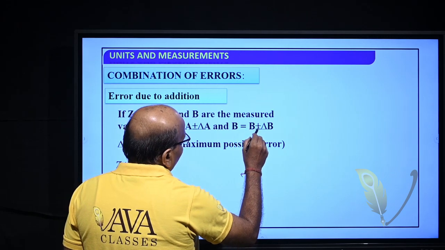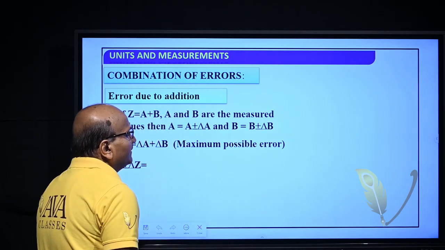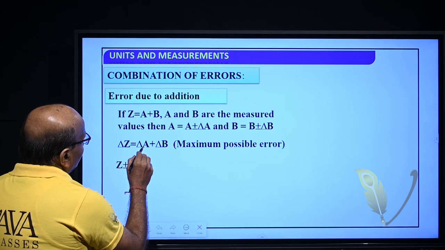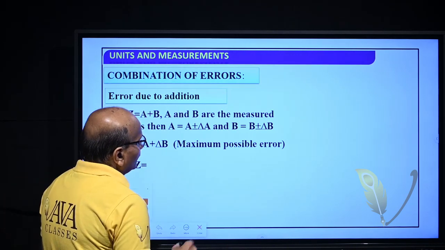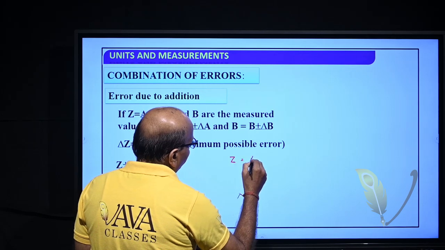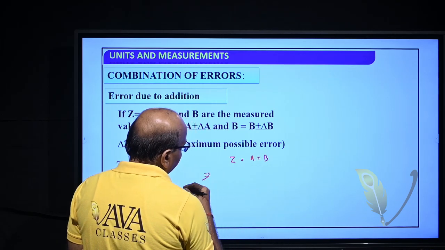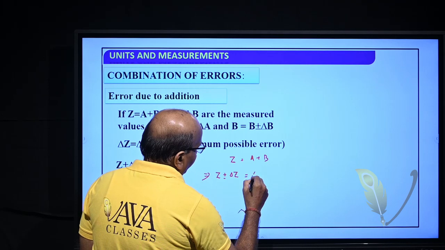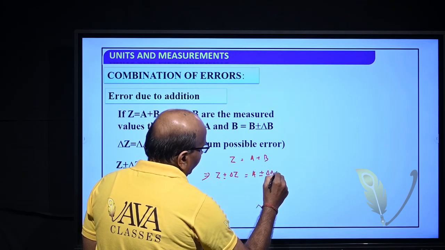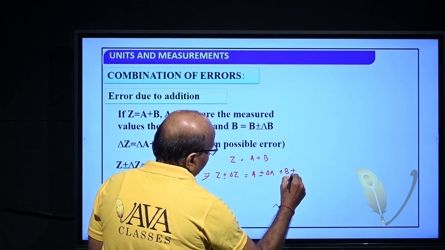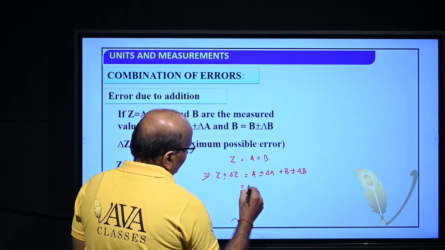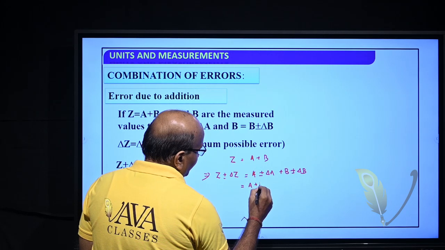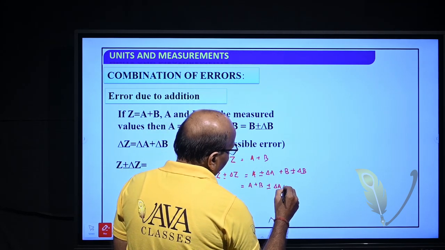Similarly, B is equal to B plus or minus delta B. Here delta B is the mean absolute error for measuring B, and let delta Z be equal to delta A plus delta B. So, we can write Z plus or minus delta Z is equal to A plus or minus delta A plus B plus or minus delta B, which is A plus B plus or minus delta A plus or minus delta B.